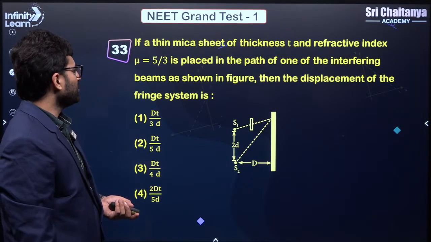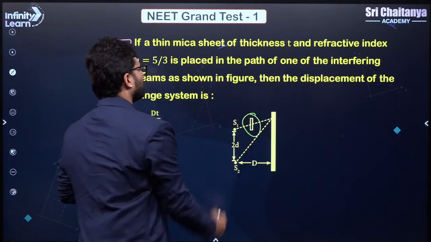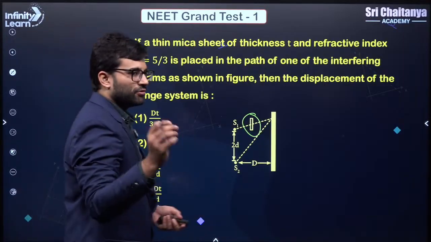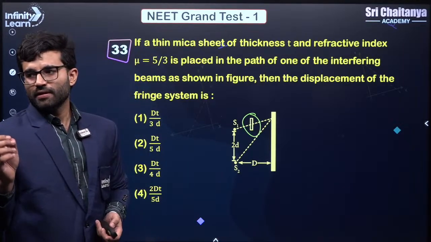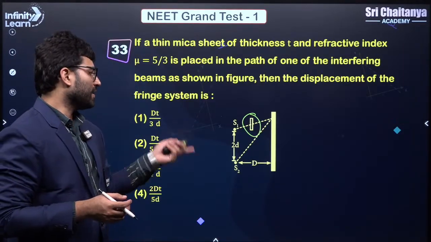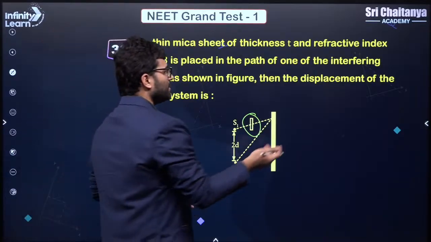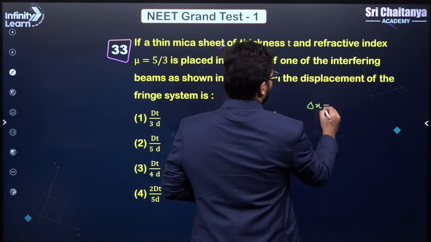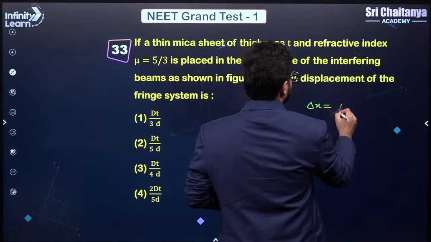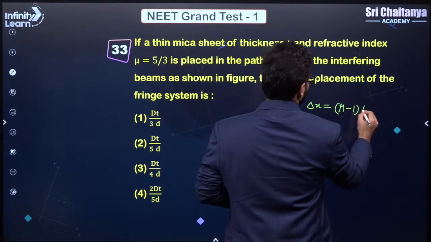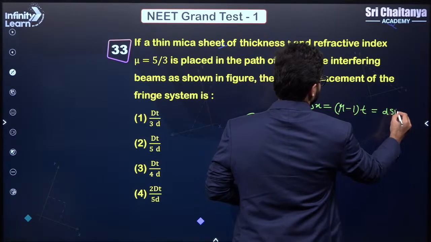Thin mica sheet: you are keeping a material of refractive index mu there. So just remember, whenever you keep a material of refractive index there, there is a change in path difference, and how much is that change? (mu minus 1) times t, and that is equal to d sine theta.